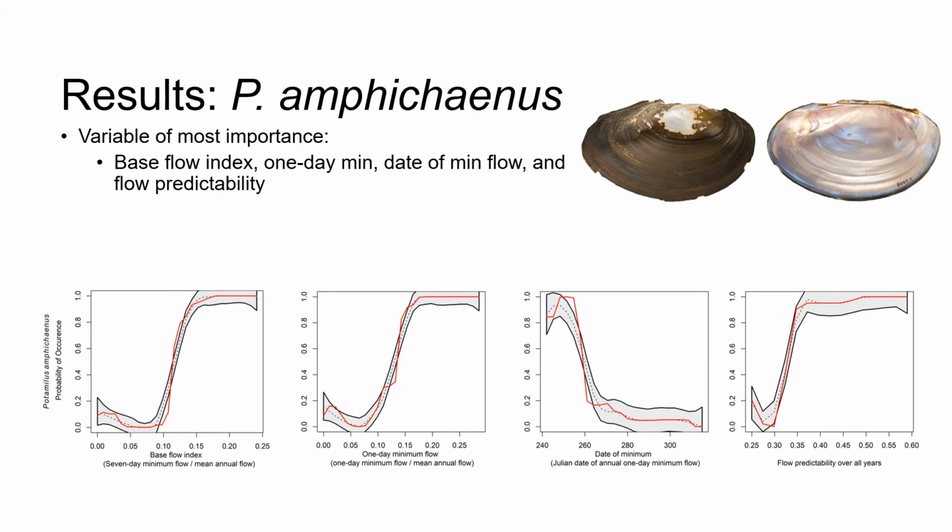As you can see here in the figure, there's a distinct threshold for base flow index and one-day minimum flows, where the predicted occupancy is higher above a ratio of 0.15 of the mean annual flow. We also see that as date of minimum flow increases, predicted occupancy drops significantly. Based on our data, Amphicynus also prefers rivers with greater flow predictability over time.